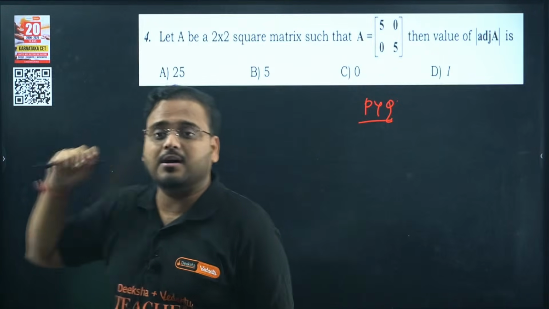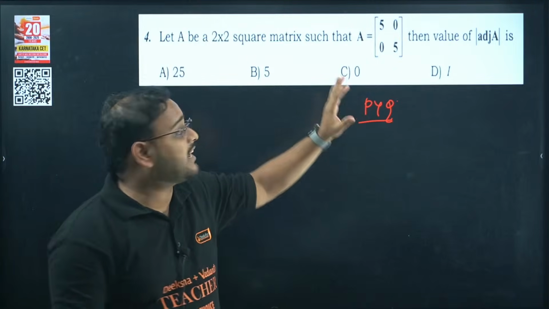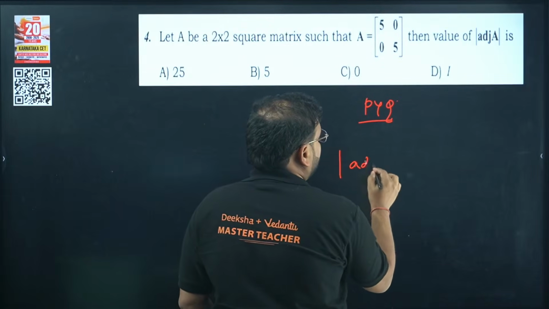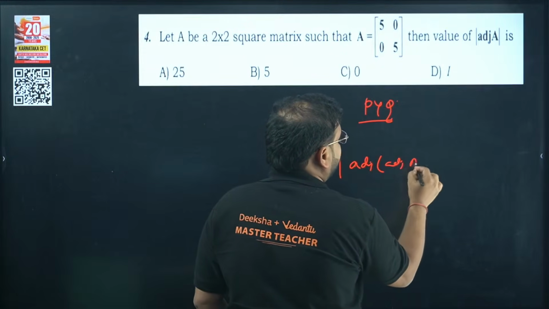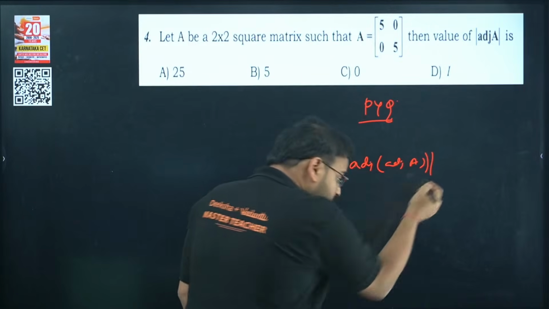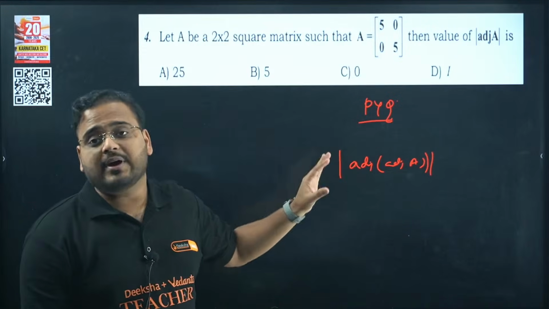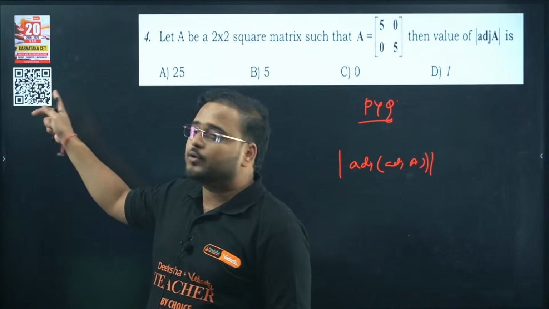Of course this is a PU2 session, but this kind of question also comes in KSAT. Adjoint of A, this question comes in the KSAT. This question, property of determinant. So you need to know all these PYQs, and for that you can simply scan the QR given over here.